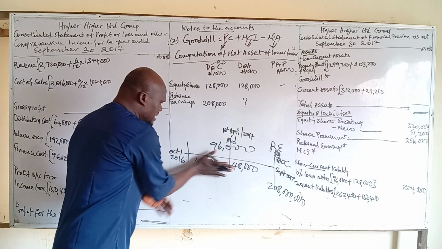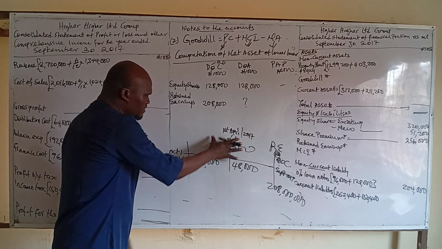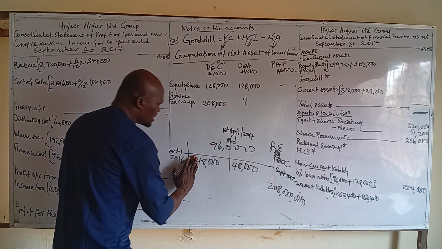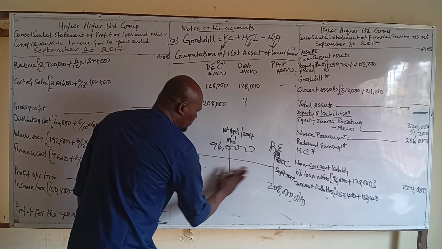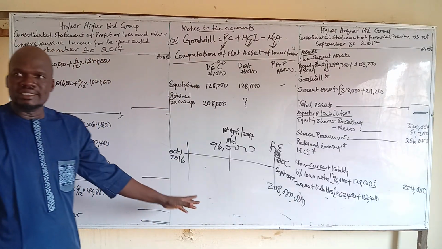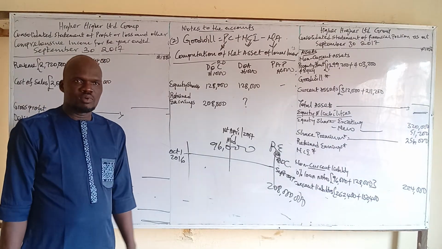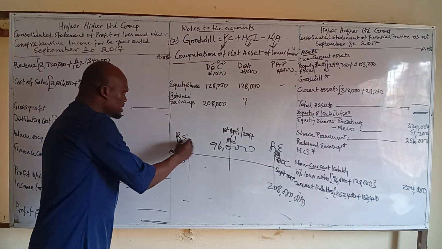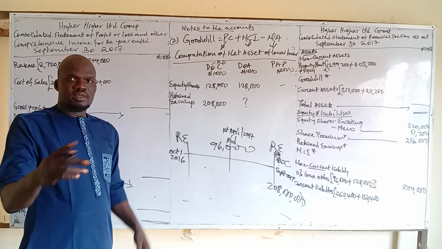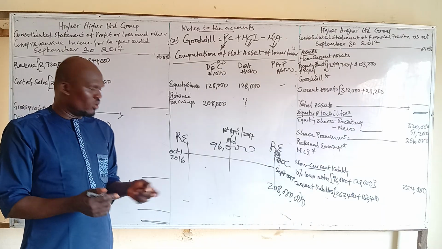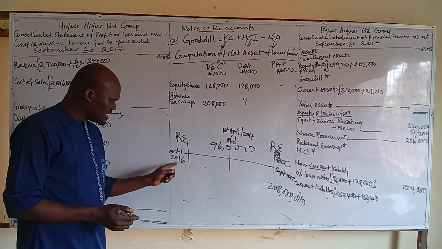Now let's leave this 48 and 48. Now let's get the retained earning at this date as at the beginning of the year. We want to get the retained earning. Retained earning is different from profit. Retained earning is the accumulated profit. So what will be the retained earning as at 2016?